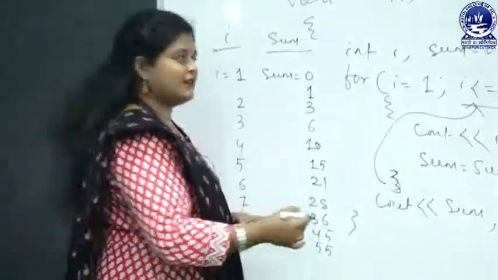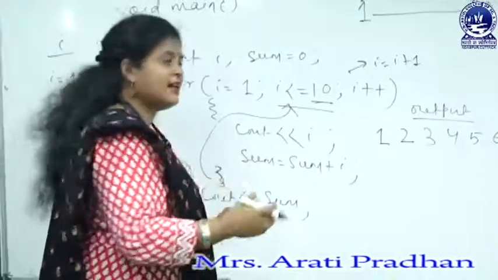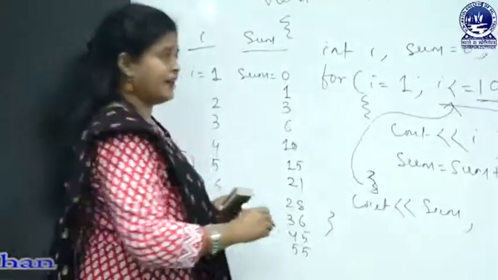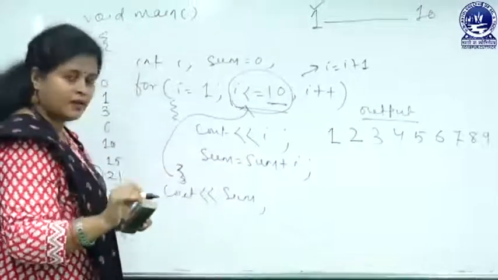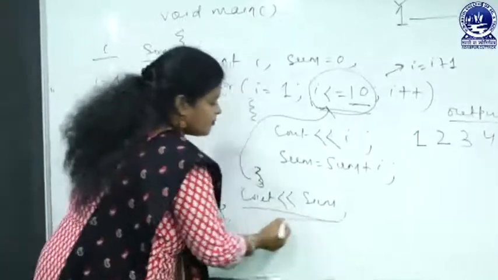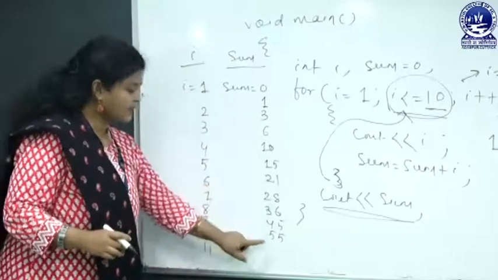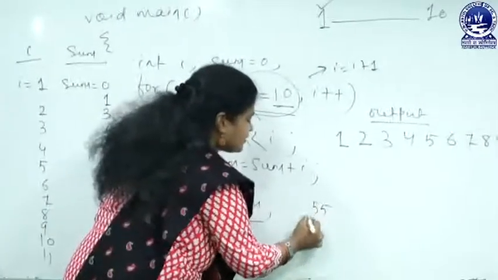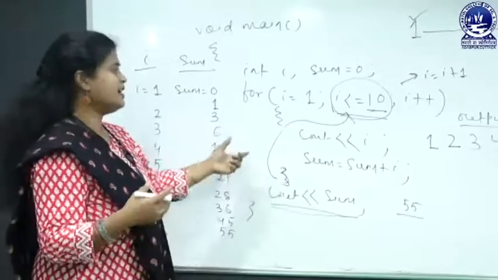After i value is 10, it will be incremented to 11, and when it is 11 the condition will be checked, and as the condition is false, control will come out of the loop and we will display sum. In the for loop we have calculated the sum and the final result of sum is 55. In this way the for loop is executed. It is very simple to understand, very easy.